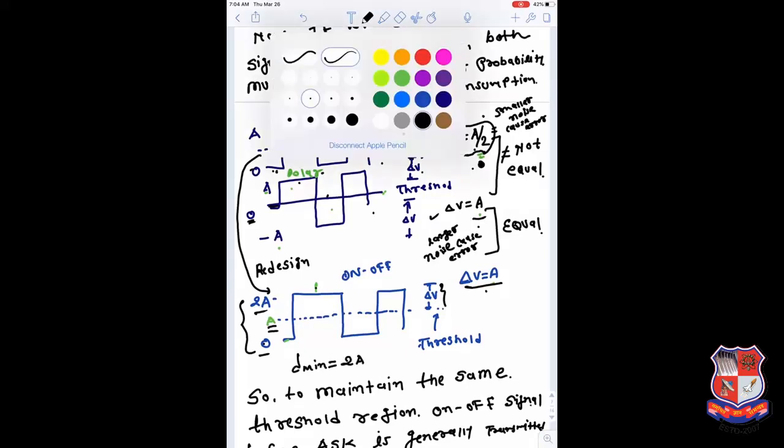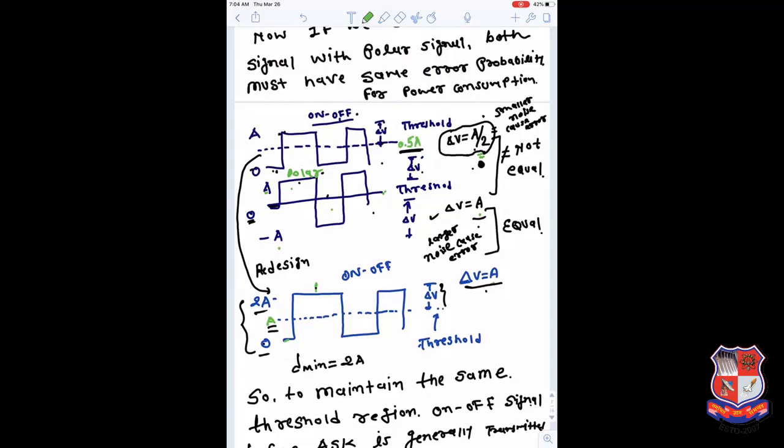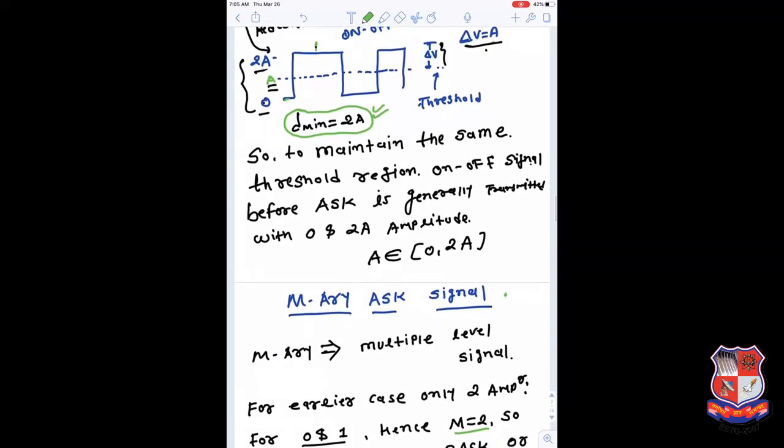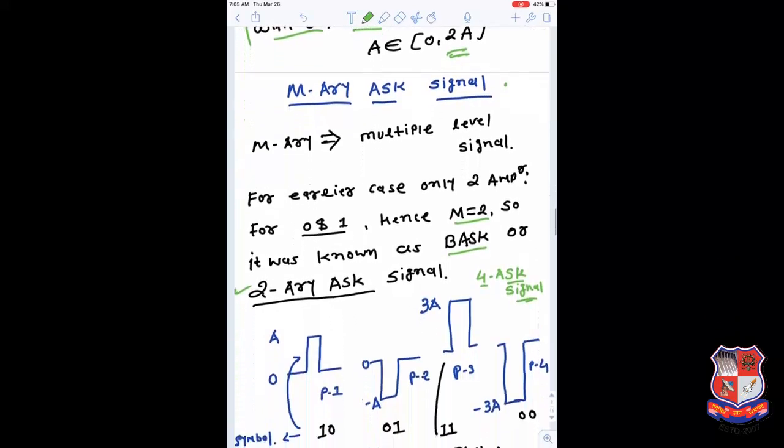This thing is very important, and whenever we are in the process of designing this ASK signal, we keep this in mind. The minimum distance should be kept at 2A. So to maintain the same threshold region of the on-off signal, ASK is generally transmitted with 0 and 2A, so amplitude can be selected with the distance of 2A.